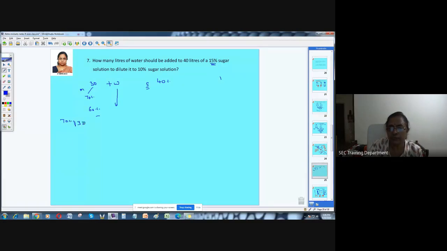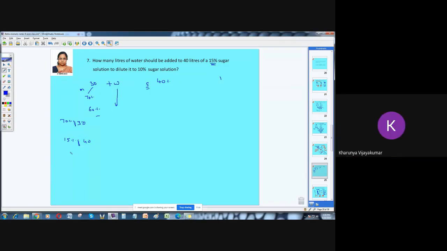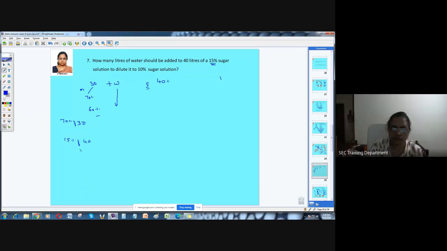So 6 liters. 10% is 4, 5% is half of 4, that is 2, so 6 liters. So the sugar you have here is 6 liters. The remaining 34 liters is water.